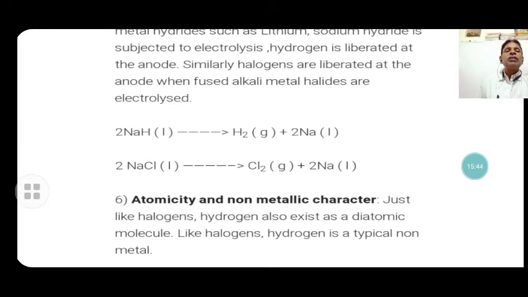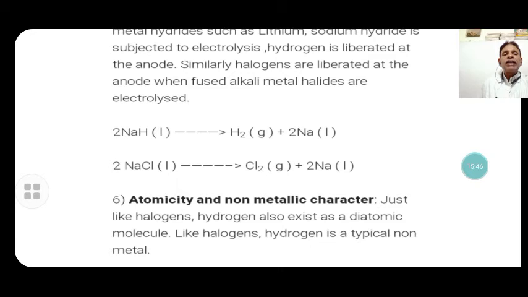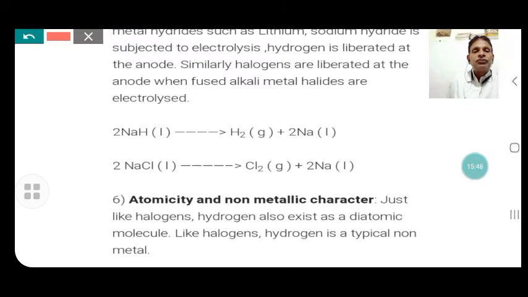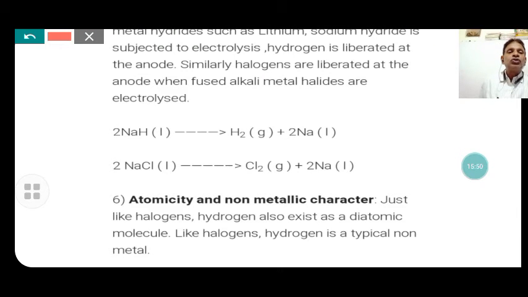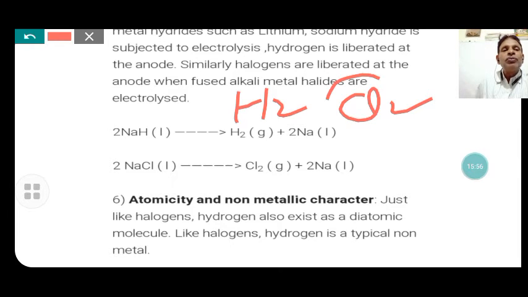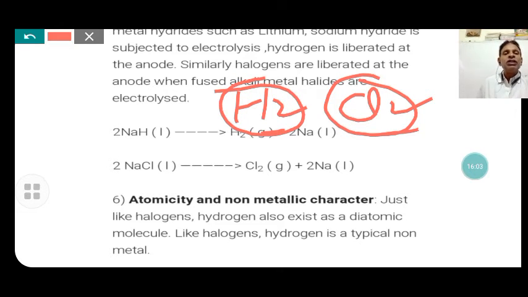Atomicity and the non-metallic character. Just like halogens, hydrogen also exists as a diatomic molecule. Hydrogen exists as H2 and chlorine as Cl2. The molecular atomicity of hydrogen is 2, and chlorine is also diatomic. Basically, hydrogen is a typical non-metal like the halogens.